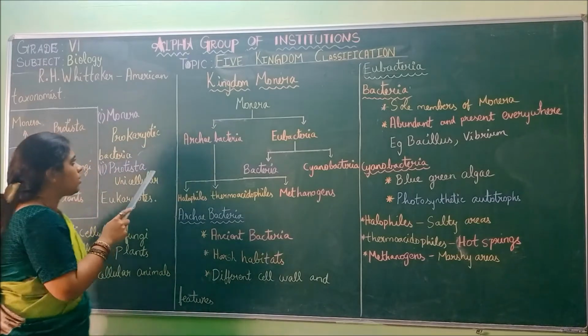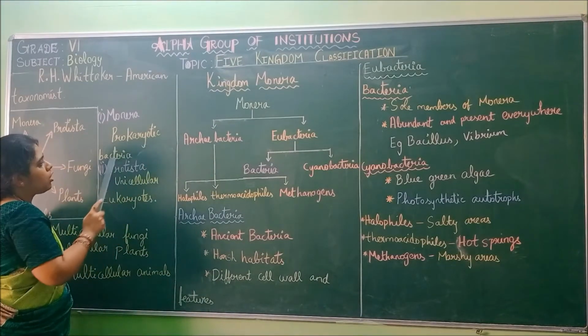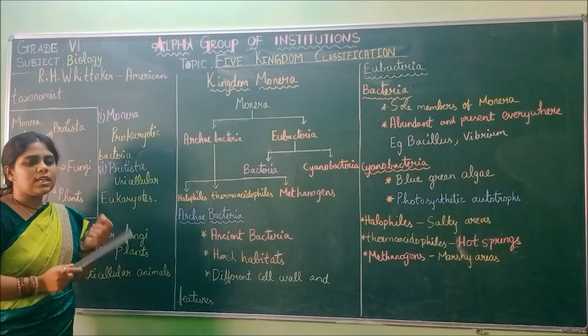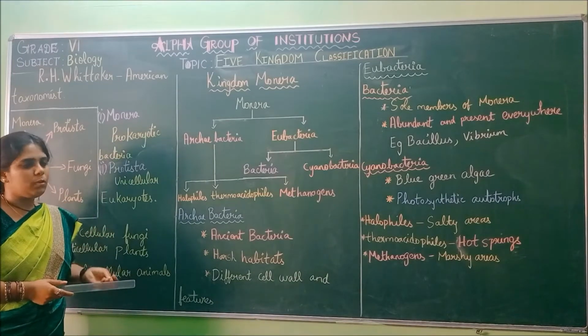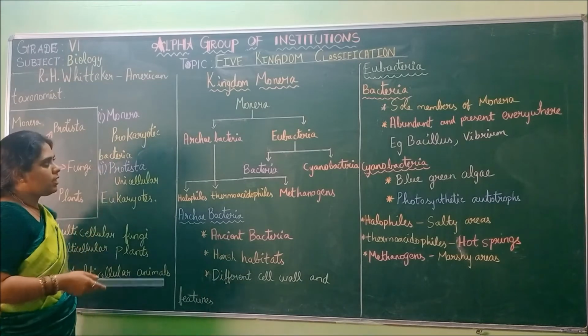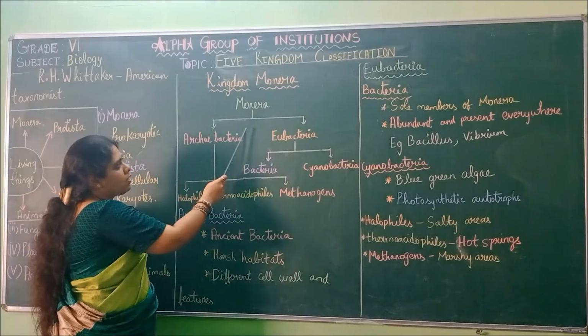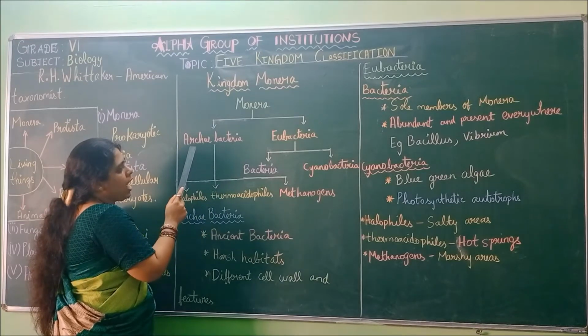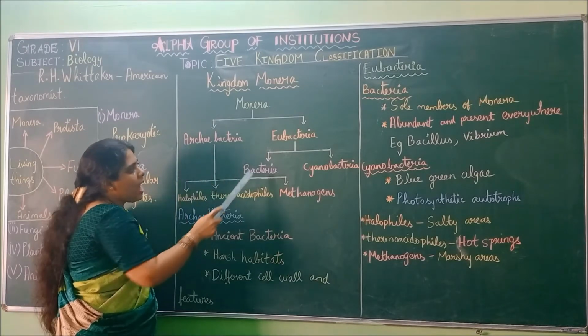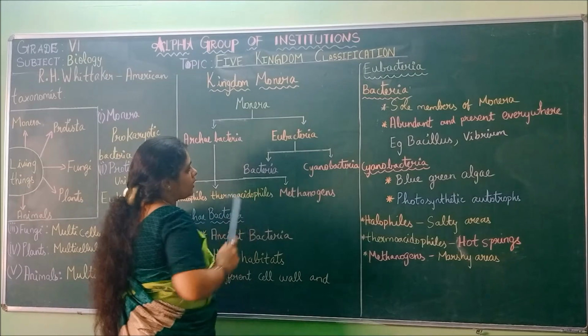So what we saw here, they are prokaryotic bacteria, that is single cell bacteria, and well-defined organelles will not be present in these bacteria. This Monera is divided into two types: one is Archaebacteria and the other is Eubacteria.